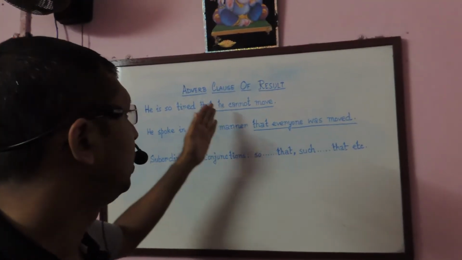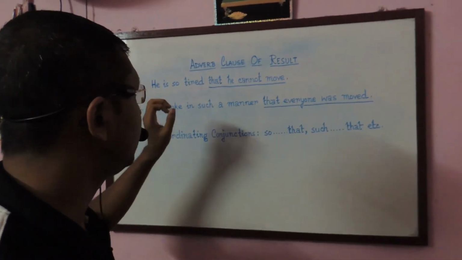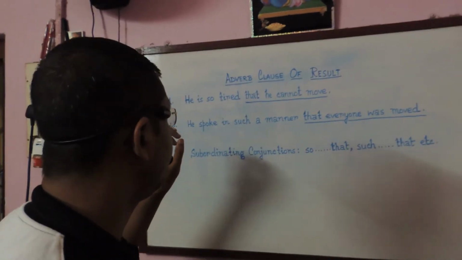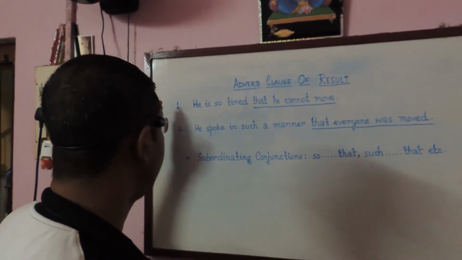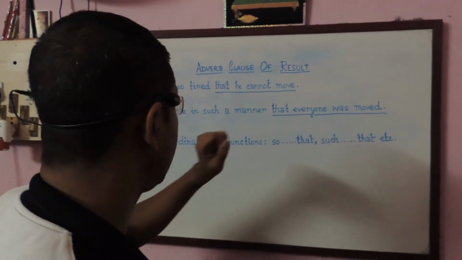Come to the eighth function of adverb clause, and it is adverb clause of result. Now let us study the first sentence. He is so tired that he cannot walk.